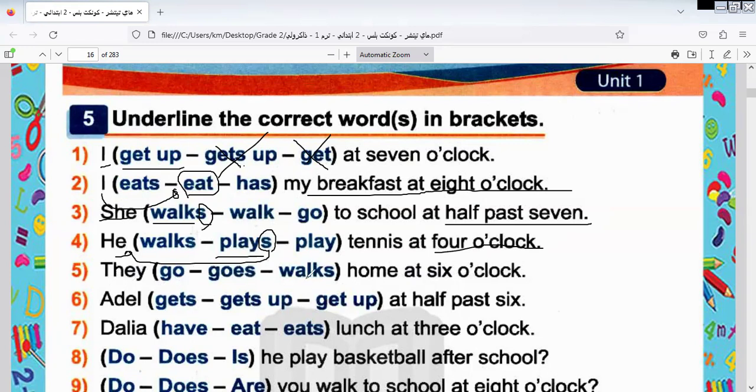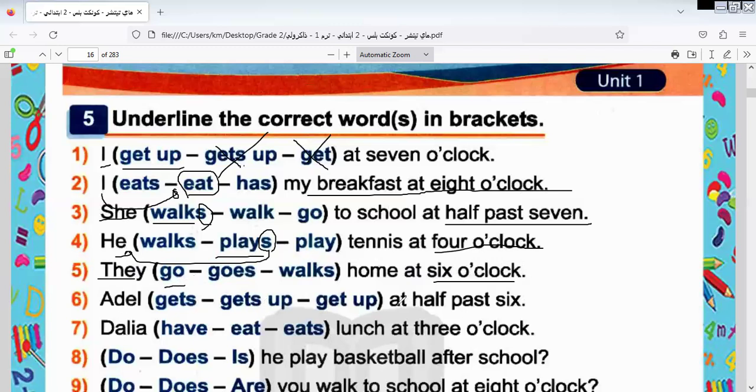They walk home at 6 o'clock. I keep telling you that the plural doesn't like s, but the singular likes s. Here, is they singular or plural? It is plural. So does it like s or not? It doesn't like s. So I will put the suitable verb here. It will be they go.